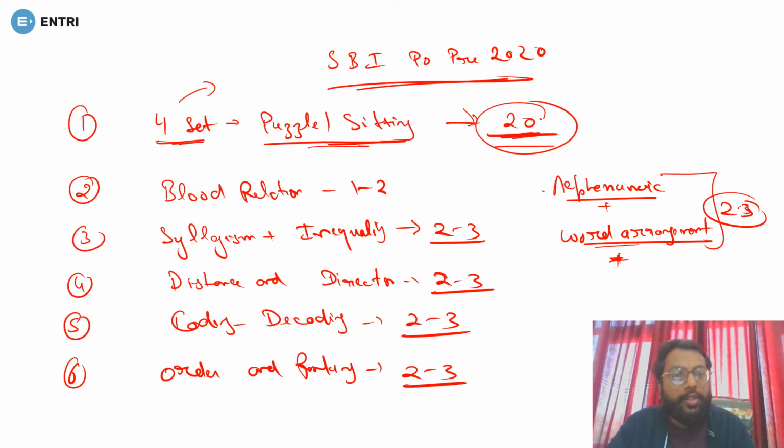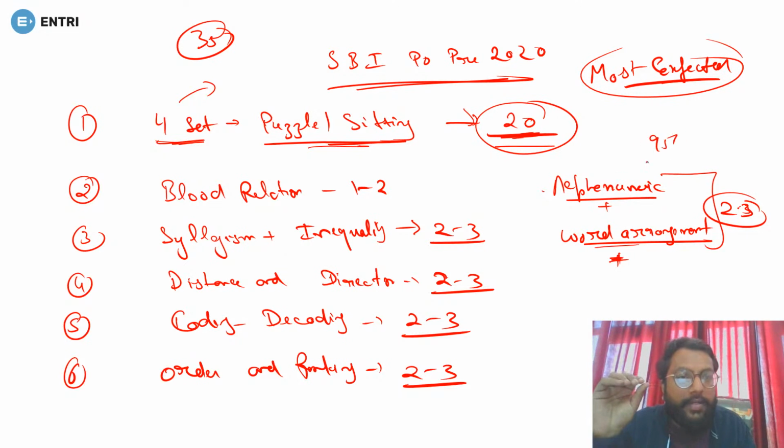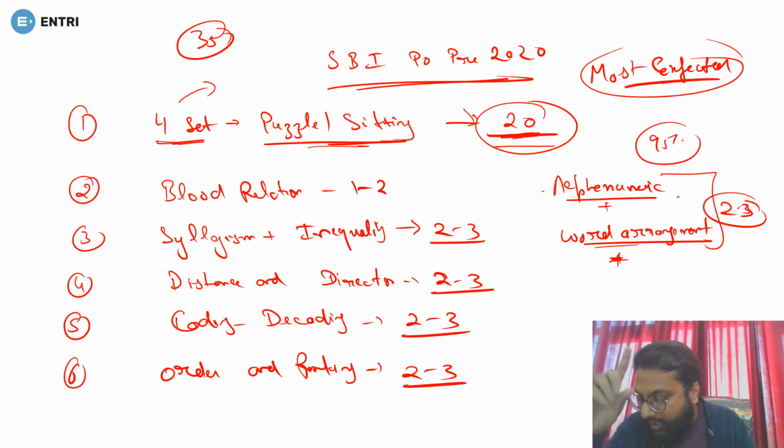I will be solving 35 questions and they will be the most expected. And mark my words, the type of questions I am having here, that is 35 questions in this session, 95% chances are there the questions will be somewhere like this. The pattern will be somewhere like this, that is very sure. Mark my word. So now we will be moving on to our session.